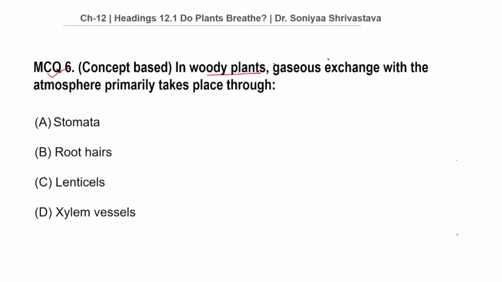So let us come to our options. Our correct answer is lenticels. Lenticels are the small openings present in the periderm, that is the bark of woody stems, and they permit the diffusion of O2 into the stem and carbon dioxide out, enabling respiration.